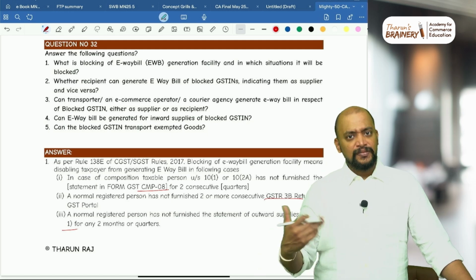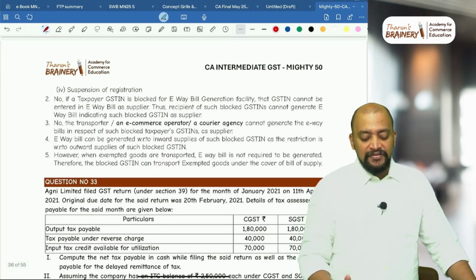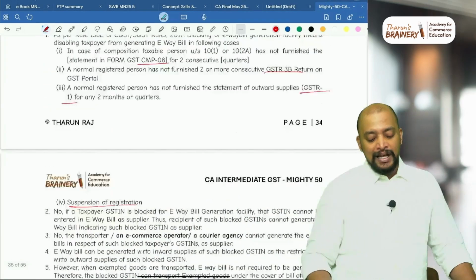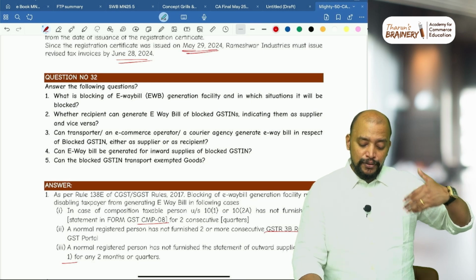If it is monthly, 2 months. If it is a quarterly return, 2 quarters. Also, if there is any suspension of registration, these are the cases where their e-way bill facility will be blocked with respect to outward supplies.